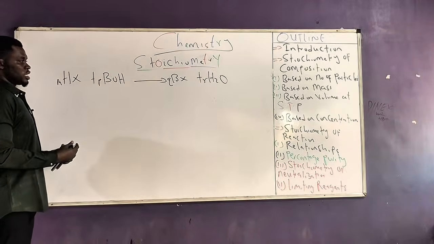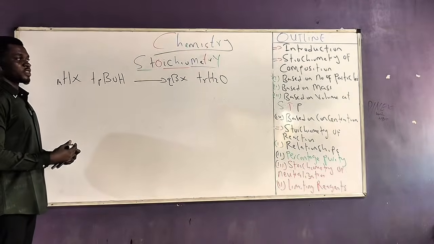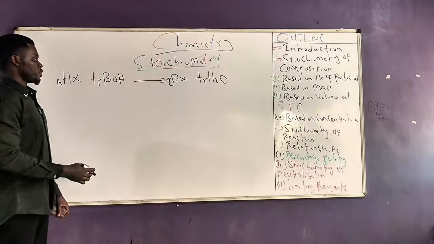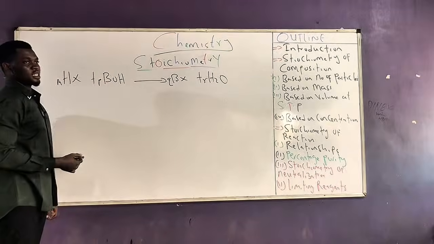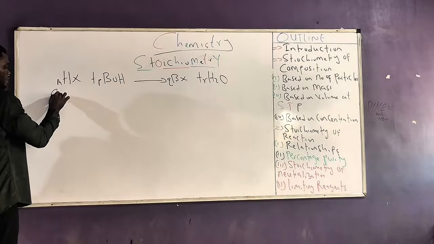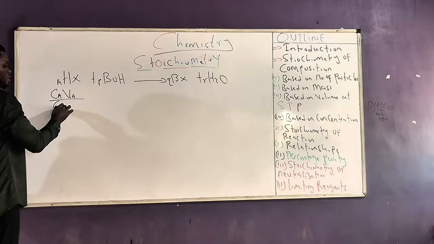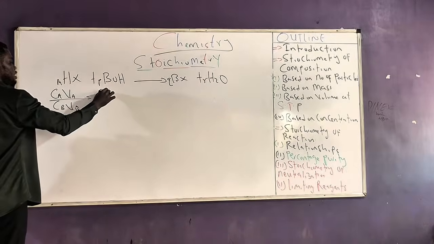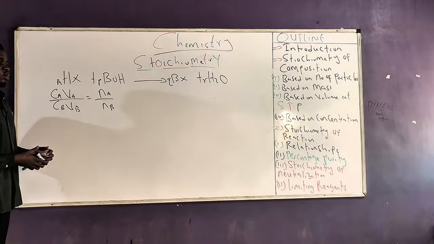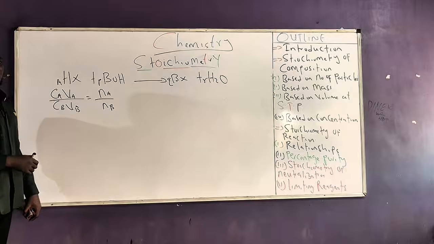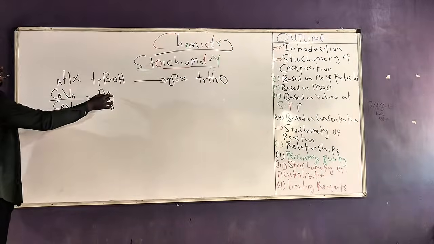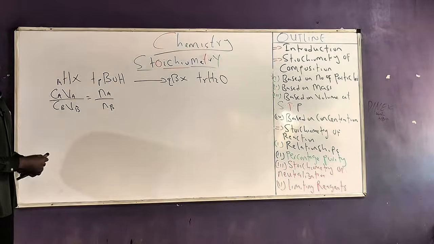Now the relationship between the amount of acid and the amount of base involved in this reaction will determine the amount of product that will be formed. So the relationship between the amount of the acid and the amount of the base present in the reaction can be given by a simple formula. This is CAVA over CBVB equals Na over Nb. What is your Ca? Ca is the molar concentration of the acid. Cb is the molar concentration of the base. Va is the volume of the acid. Vb is the volume of the base. Na is the mole ratio of the acid, and Nb is the mole ratio of the base.